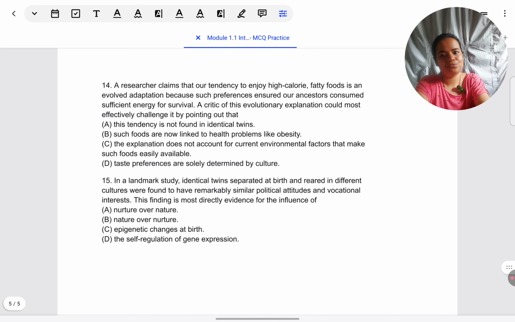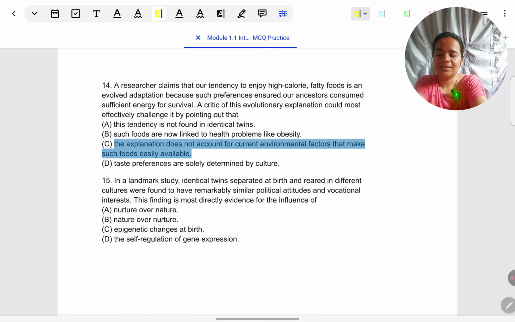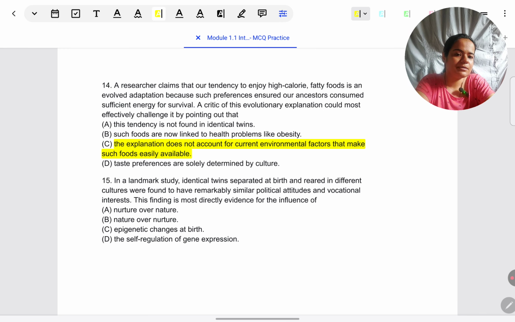So this is what comes to my mind, and the response choice which comes closest is C: the explanation does not account for current environmental factors that make such food easily available. Like I gave you in the examples, marketing of such foods, easy availability in supermarkets, a hectic lifestyle where people don't have time to prepare their meals, so this is convenience. Such things are not being looked into by the evolutionary explanation. Some students might get confused with B.